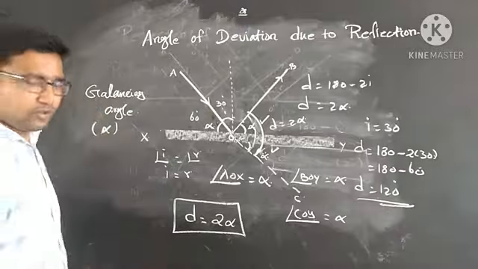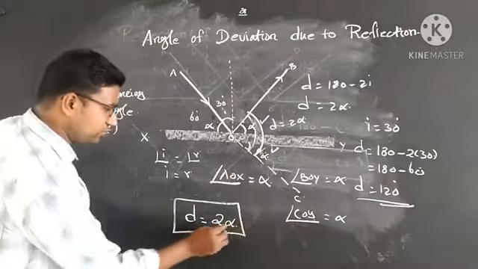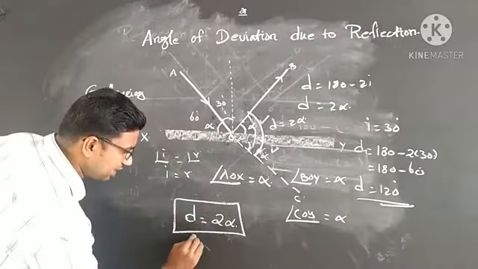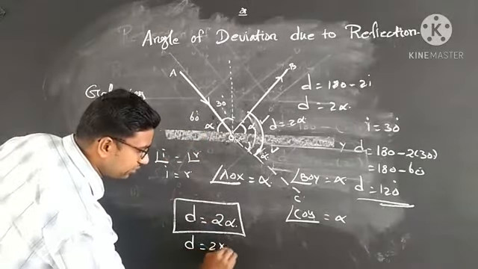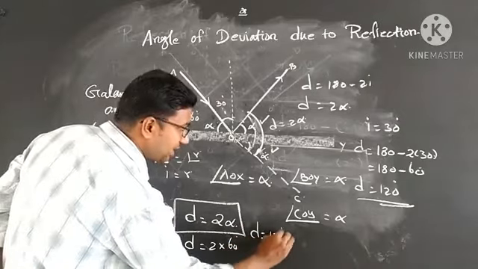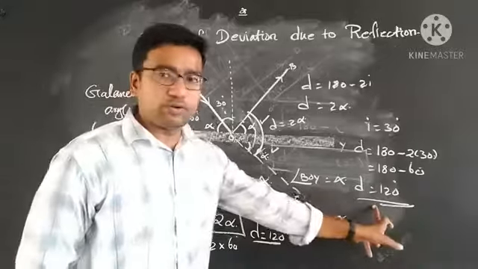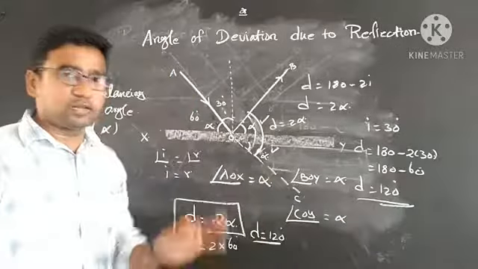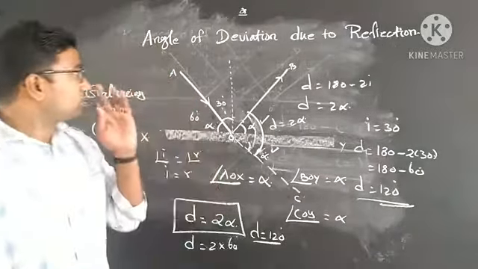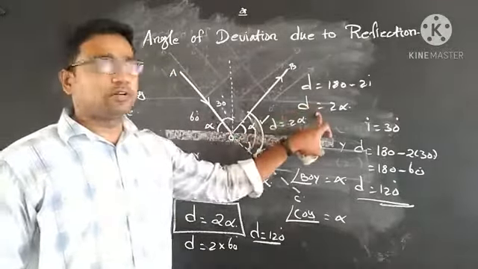Now you can easily derive the angle of deviation. What is the angle of deviation formula? D is equal to 2 times the glancing angle. The glancing angle is 60 degrees, so D is equal to 2 into 60 degrees, so the angle of deviation D is 120 degrees. It gives the same value, here also 120, here also 120. So these two relations are perfectly suitable to calculate the angle of deviation. Very important expression, students. Mark it down.